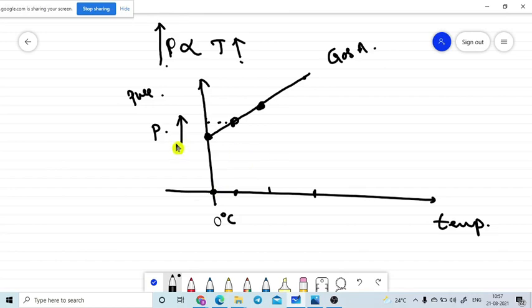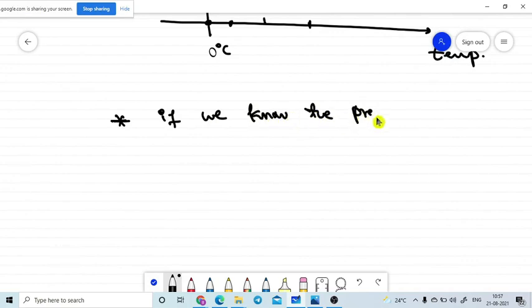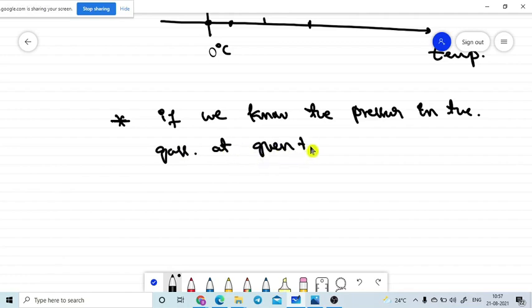I am going in the reverse manner. If we know the pressure in the gas at a given temperature with constant volume, we can find the temperature of the gas.